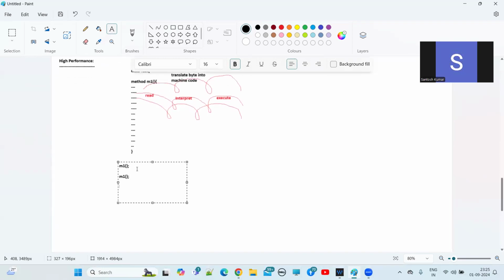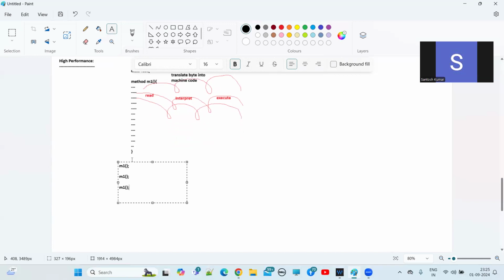Understand? Again, we called the M1 method, right? So again, the M1 method has been called, and again the interpreter will read each and every line, interpret the line, and execute the line. So here, interpret means what, guys? Translate byte code into machine code. Like that, it will read, interpret, and execute.